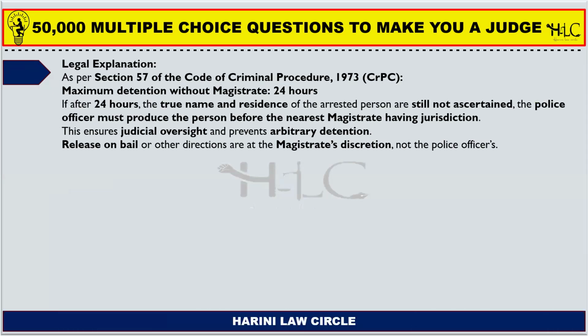Section 57 of the Code of Criminal Procedure states that the maximum detention without magistrate permission is 24 hours. After 24 hours, if the true name and the residence of the arrested person are still not ascertained, then the police officer must produce the person before the nearest magistrate having jurisdiction. So this ensures that judicial oversight is there in ascertaining his name and address and why he committed the offense, and it also prevents arbitrary detention by the police.